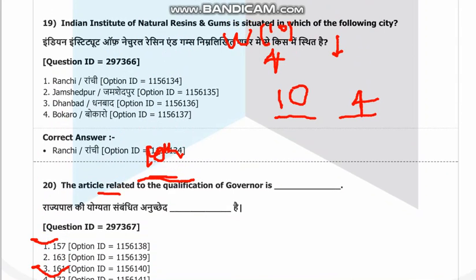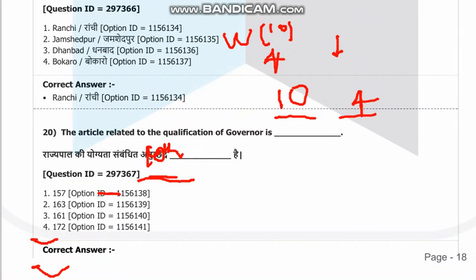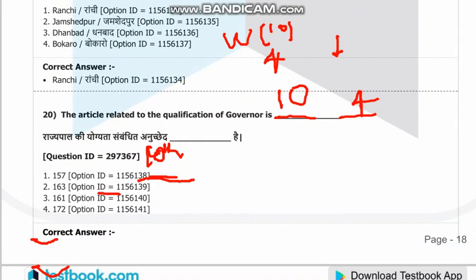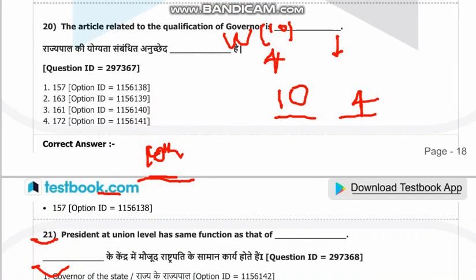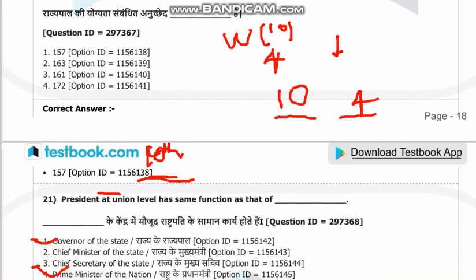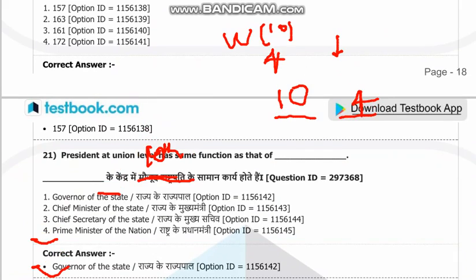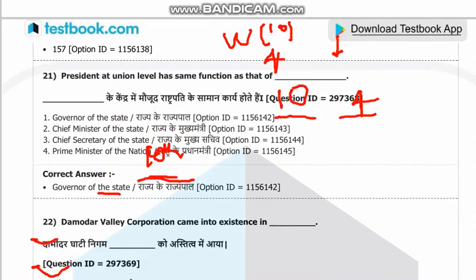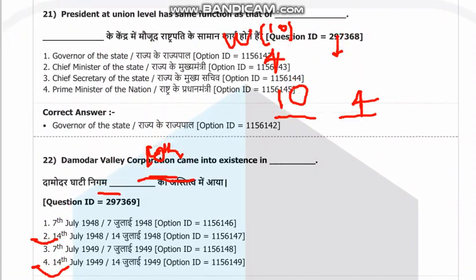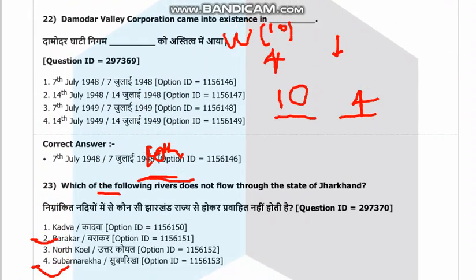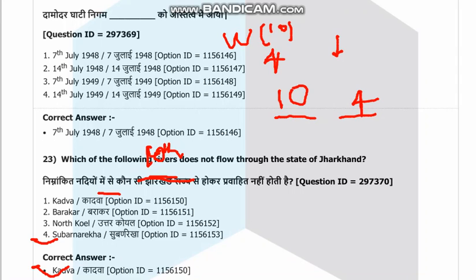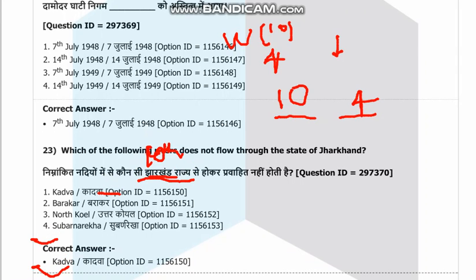The article related to the qualification of governor is 157. The President at the union level has the same function as that of the governor at the state level. Damodar Valley Corporation came into existence on 7 July 1948. Which of the following rivers does not flow through the state of Jharkhand? Kadwa river does not flow through Jharkhand. Baraka river flows through it.